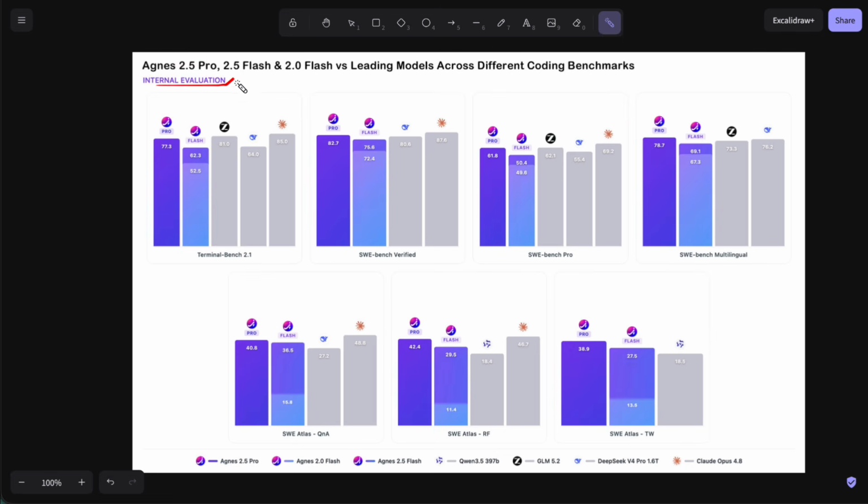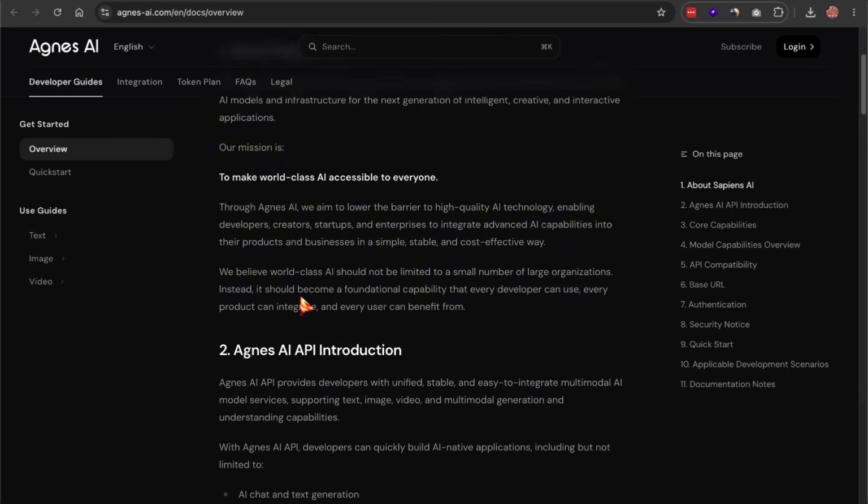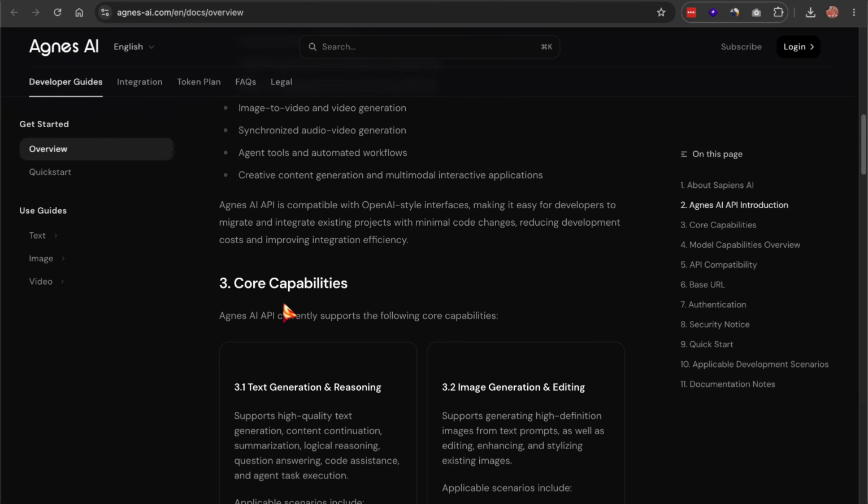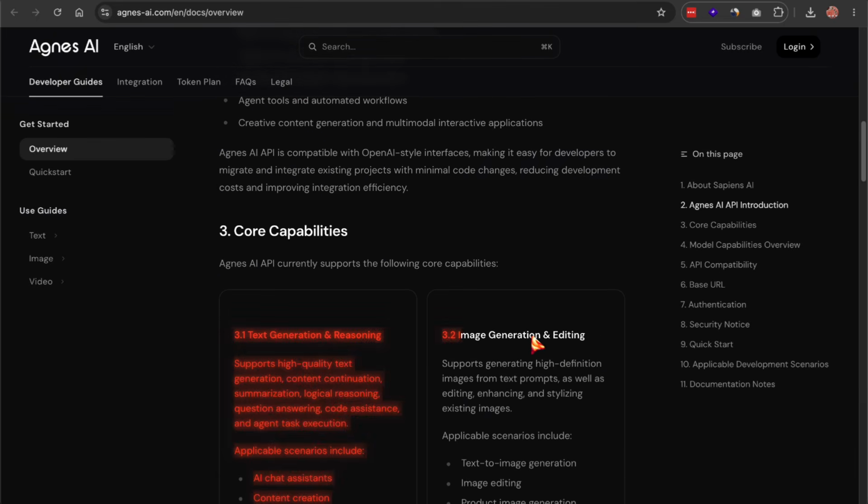Self-reported benchmarks usually look a little better than reality, sometimes a lot better. So read them as this lab is playing in the right league, not this model beats Claude. The real test happens when 2.5 actually ships and people run it on their own projects.